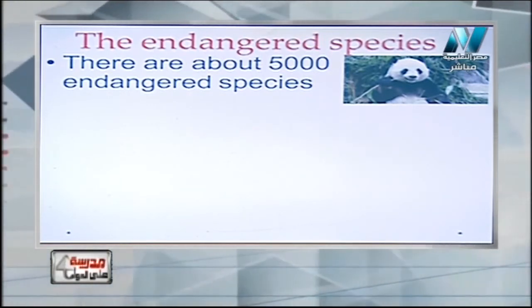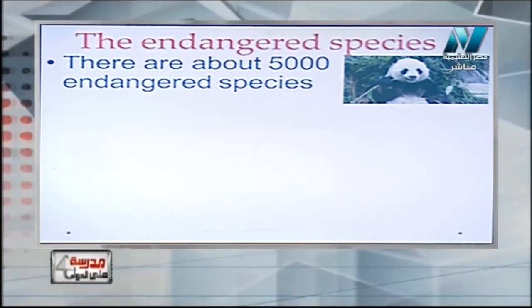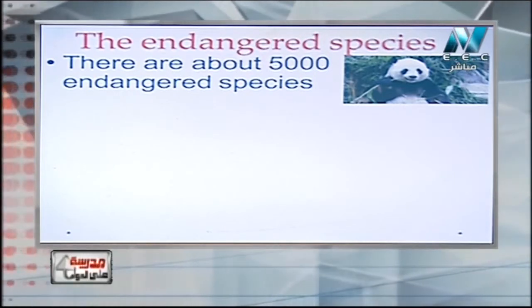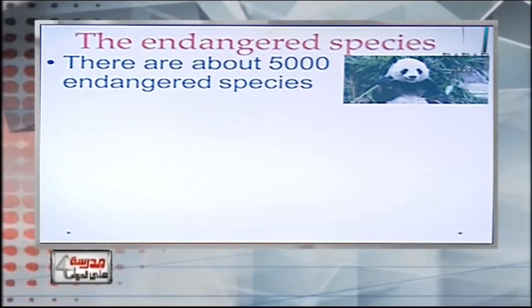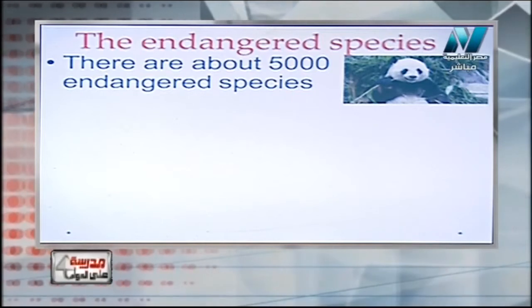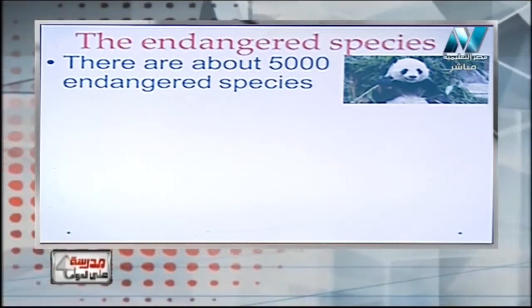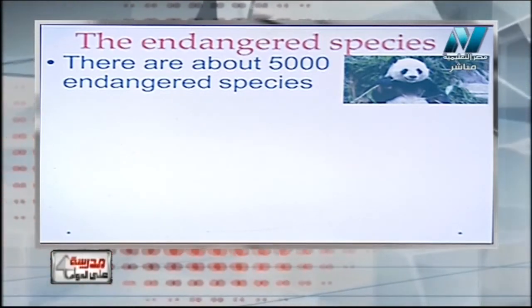We have another kind of living organism, we call them endangered. Endangered means these living organisms are found on the earth, but in a very small number, and they must be saved to protect them from extinction. Endangered species are the living organisms that are found but in a little number, and if they are not kept safe, they are going to be extinct.